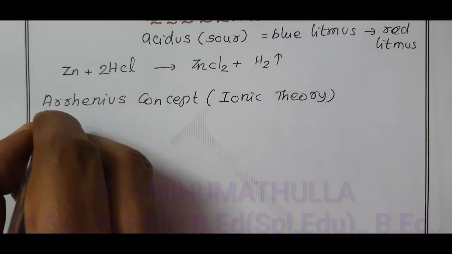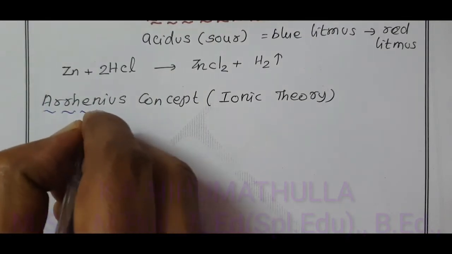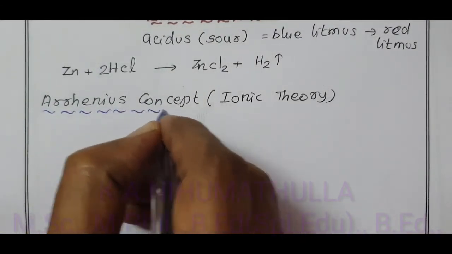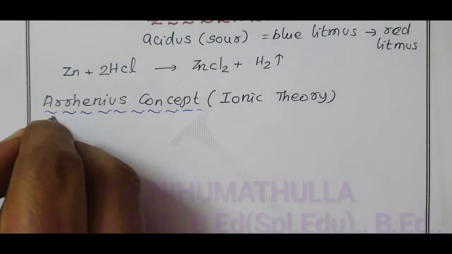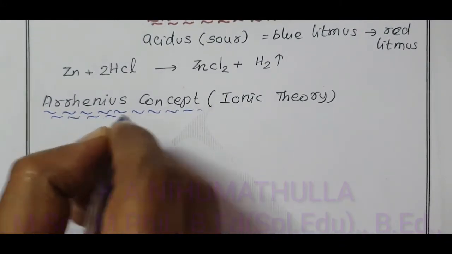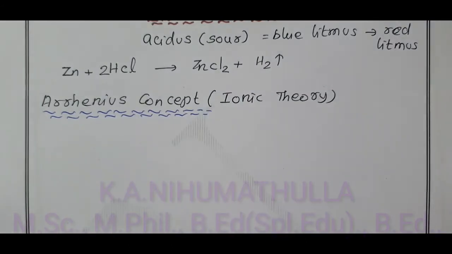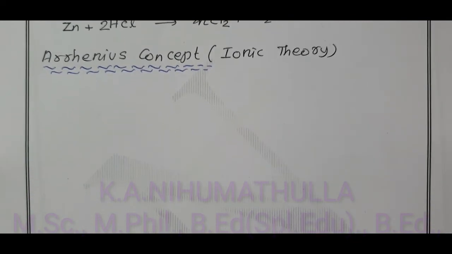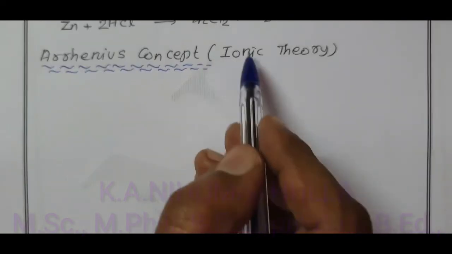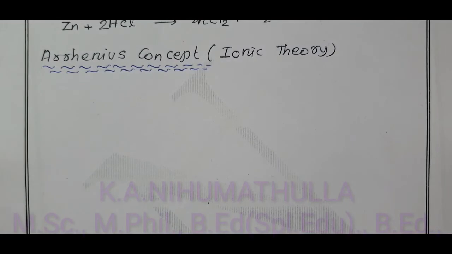According to Arrhenius, a chemical reaction is a reaction between oppositely charged ions. The color of a salt is due to the presence of ions, and so on. He explained everything in the ionic concept.